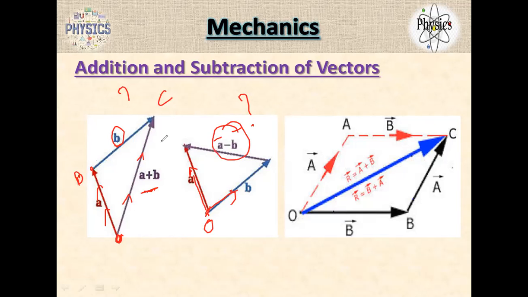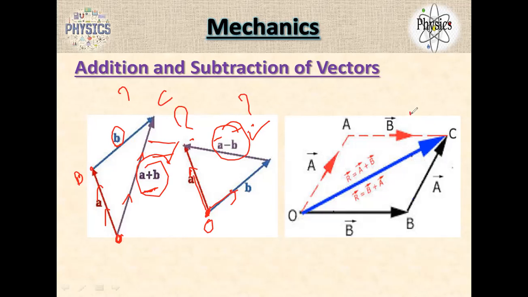Remember this difference. When you are writing it like this, it's A plus B. When you are writing this opposite, both begin from the same point, the origin, in different directions, you have to do the subtraction. If the vectors are joined head to tail, you have to do the addition.